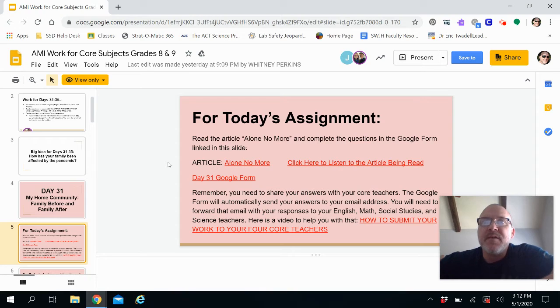Okay. For today's assignment, you should read the article Alone No More and complete the questions in the Google form linked in this slide. All right, so here you can see the article you're supposed to read. There's a hyperlink that'll take you to that where you can read that. And here is an audio version of that exact same article. So you can click here and have it read to you if you'd like. Once you read the article, you're going to come back to this slide here, to this Google form, and you're going to answer the questions in this Google form.